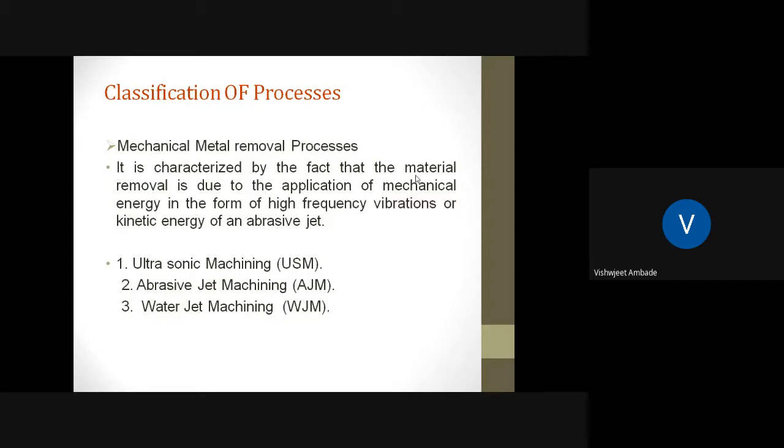So what is mechanical metal removal process? In this process, we are using the mechanical type of energy to remove the material from the workpiece, or we are using the vibration or kinetic energy of an abrasive jet. Therefore, this process is called the mechanical type of material removal process.